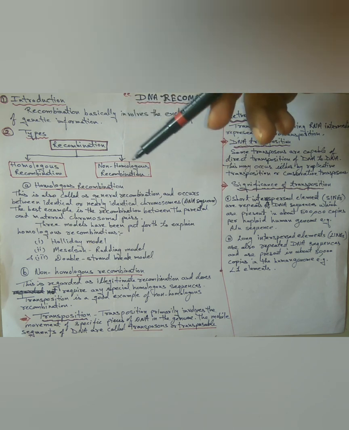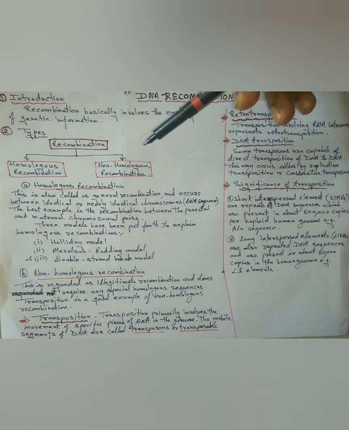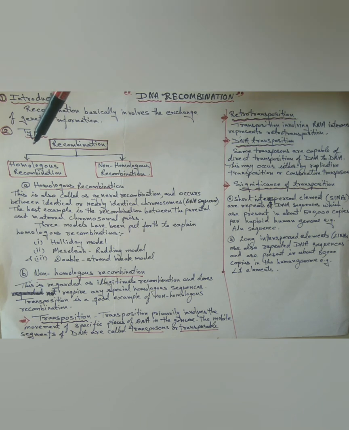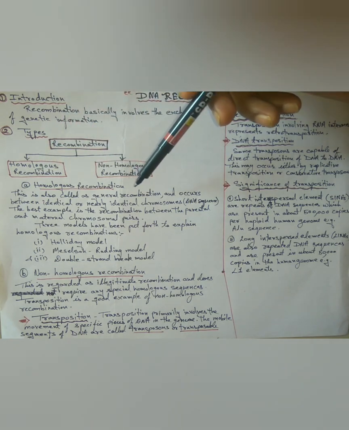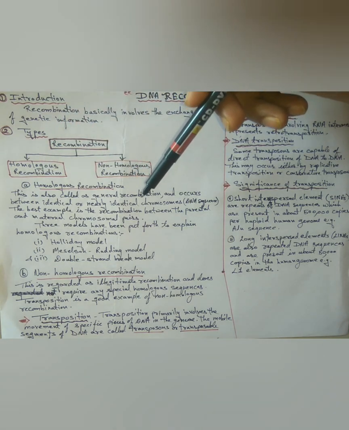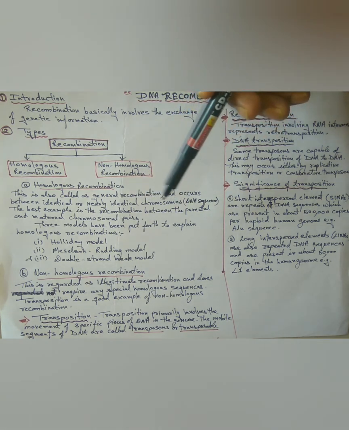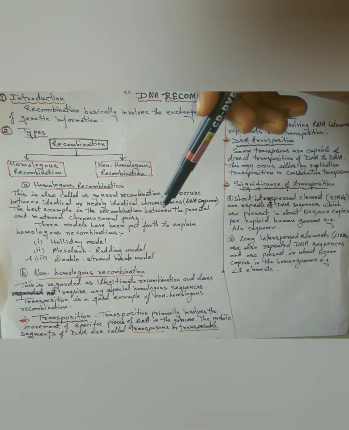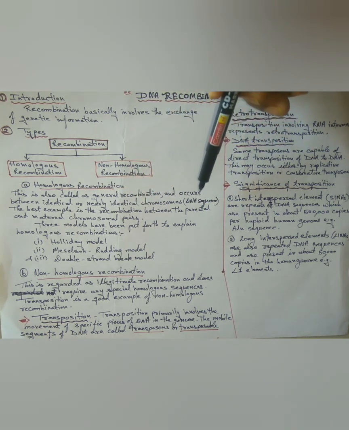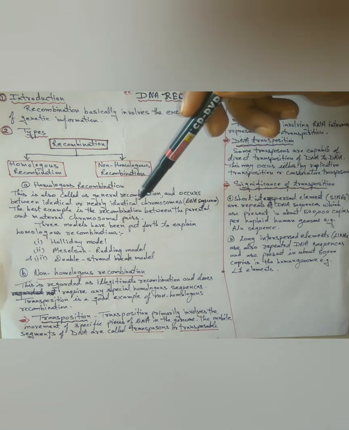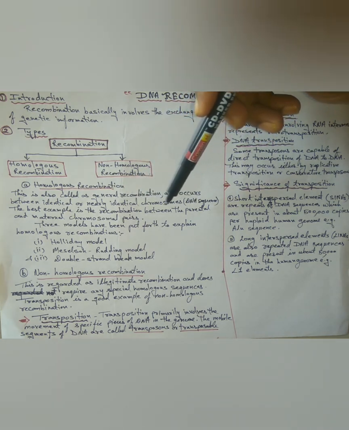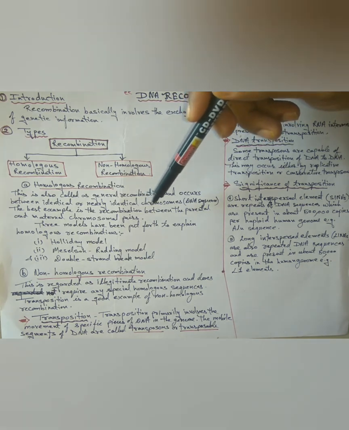Next, types. There are mainly two types of recombination. First, homologous recombination. Second, non-homologous recombination. Homologous recombination is also called general recombination and occurs between identical or nearly identical chromosomal DNA sequences. The best example is the recombination between the paternal and maternal chromosomal pairs.